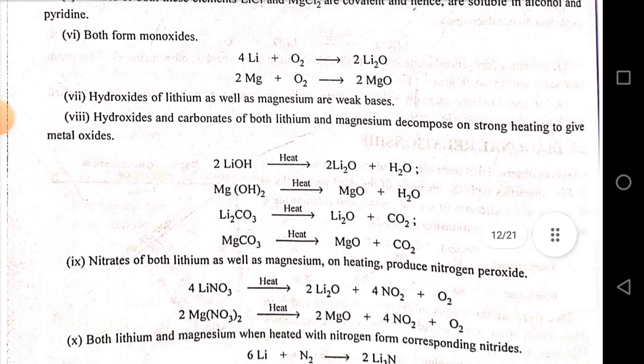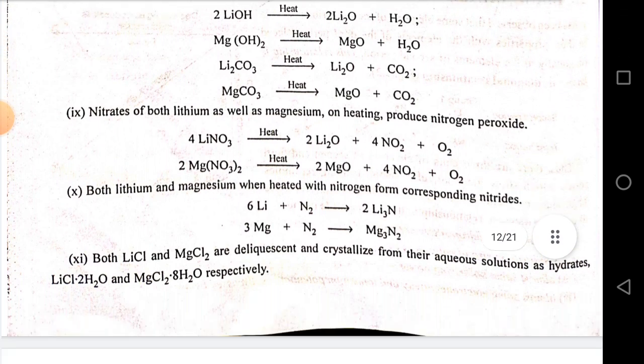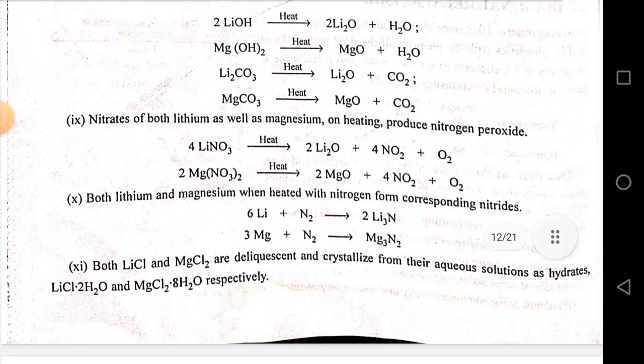Nitrates of both lithium as well as magnesium on heating produce nitrogen peroxide. 4LiNO3 on heating gives 2Li2O plus 4NO2 plus O2. 2Mg(NO3)2 on heating gives 2MgO plus 4NO2 plus O2. Both lithium and magnesium when heated with nitrogen form the corresponding nitrides. 6Li plus N2 gives 2Li3N and 3Mg plus N2 gives Mg3N2.